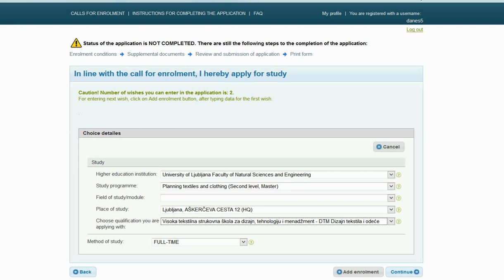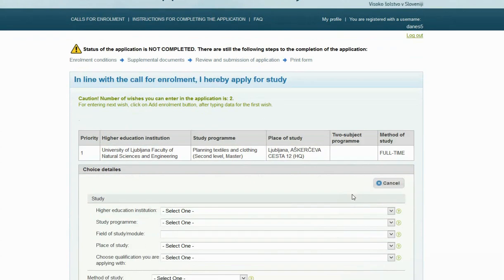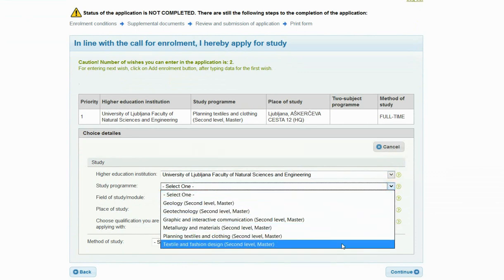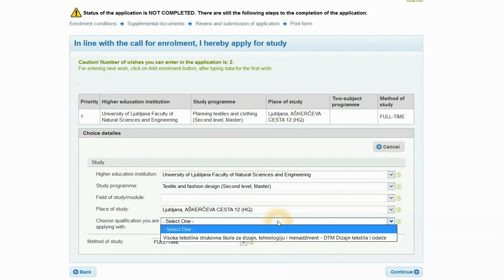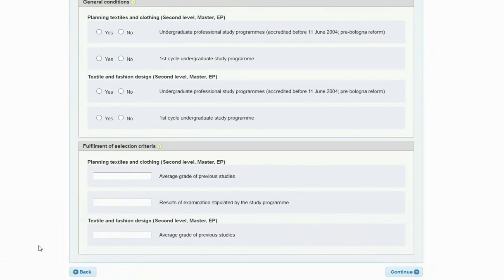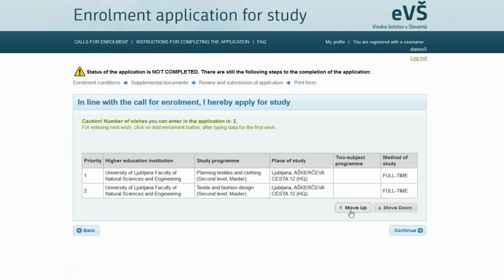After entering your first choice for study, by clicking the button Add Enrollment, you can enter the next desired study program. The order of study programs in the application is important, since the candidates will be ranked in the first study program for which they meet all the conditions. Therefore, choose only those study programs for which you qualify and which you actually wish to study. The order of already entered wishes can be changed by clicking Move Up or Move Down buttons. Click Continue to proceed.